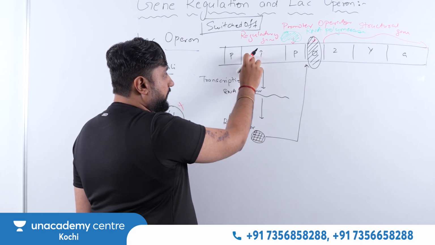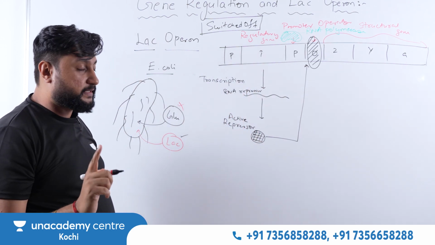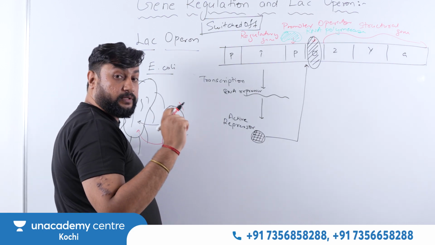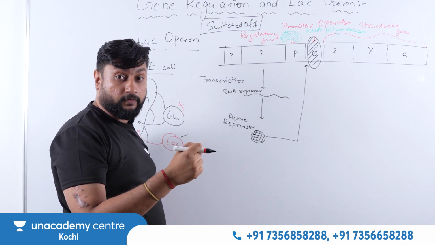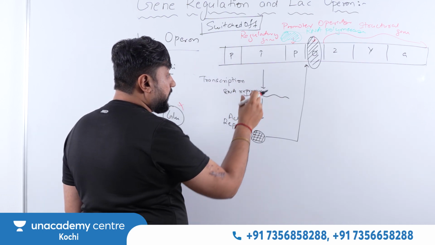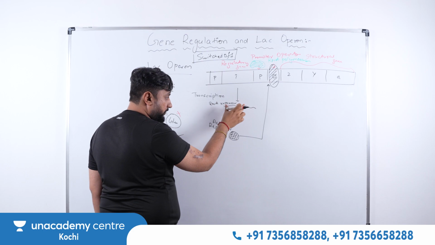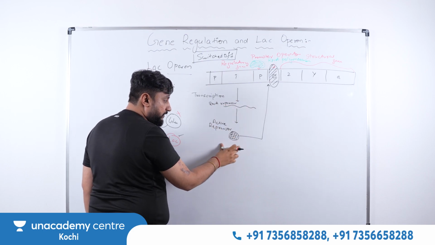So from your regulatory gene, I does not stand for inducer, it is an inhibitor. Okay, in NCERT also it is mentioned. From here also they ask one question like what does I stand for? So we know that I stands for what? It's an inhibitor, not an inducer. So this regulatory gene will again make the repressor RNA. From this repressor RNA, they will again make the active repressor.